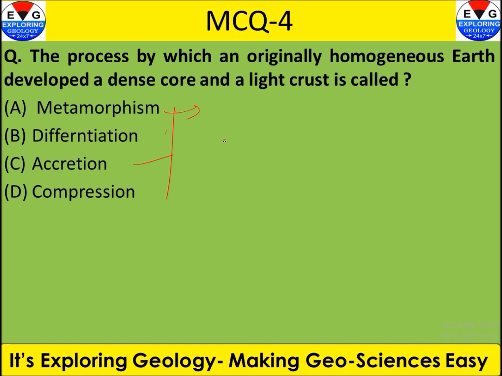Accretion is the process of accumulation of material under the influence of gravity, and compression is the contraction. Differentiation is the process responsible for the development of the 3 layers in the earth interior. So the right answer is B.